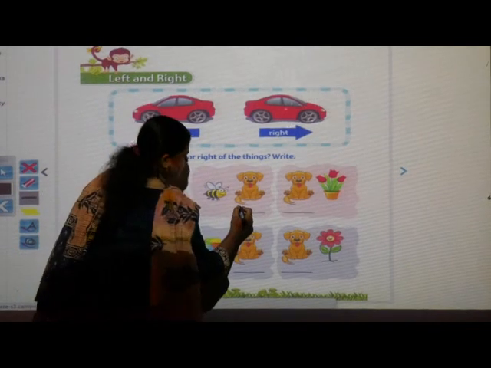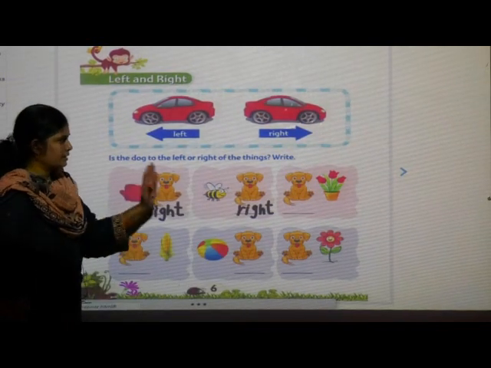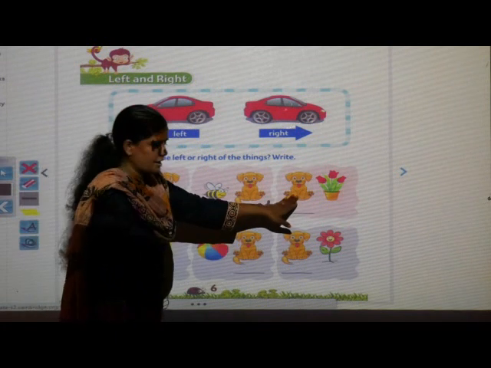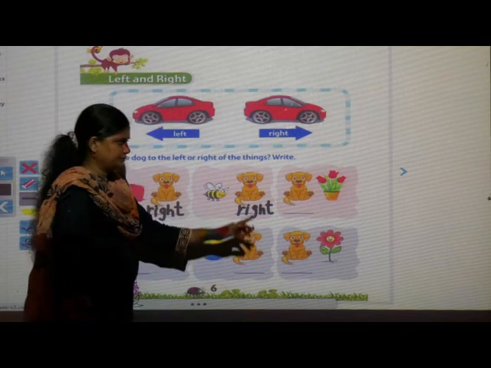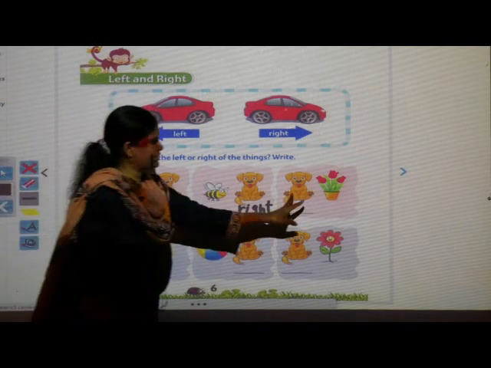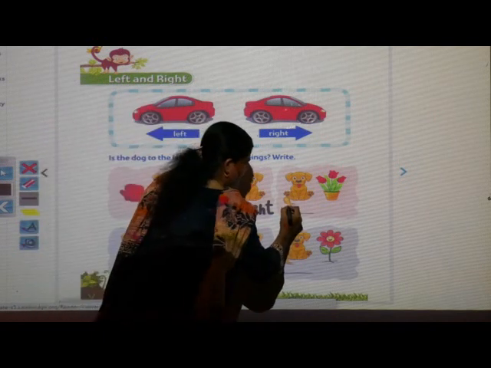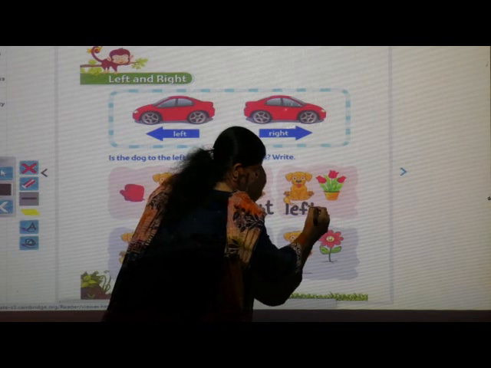Right. So in third picture, the dog is sitting near the flower. Where is the dog sitting in this picture? Left. L-E-F-T, left.